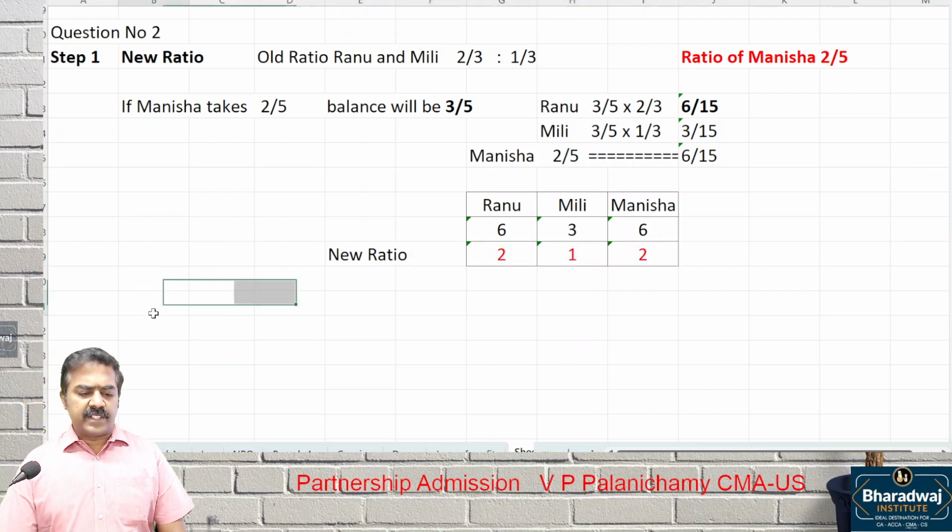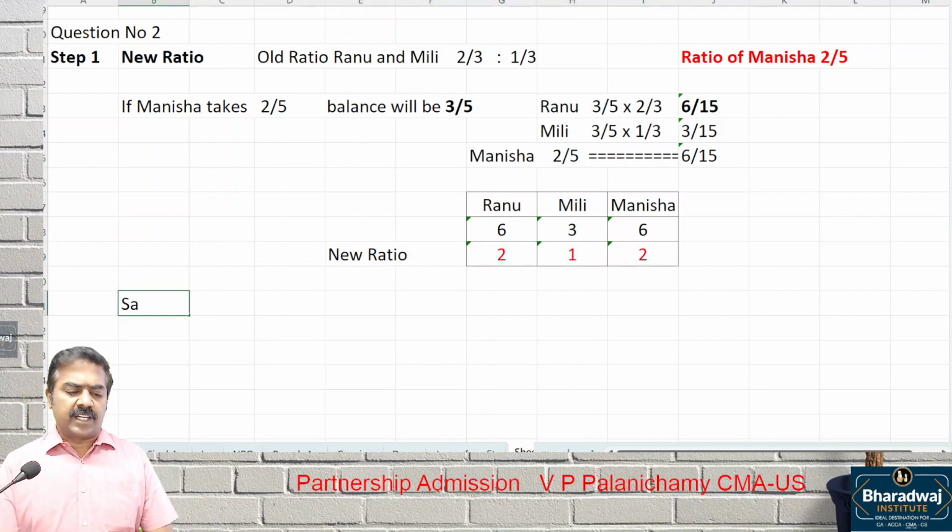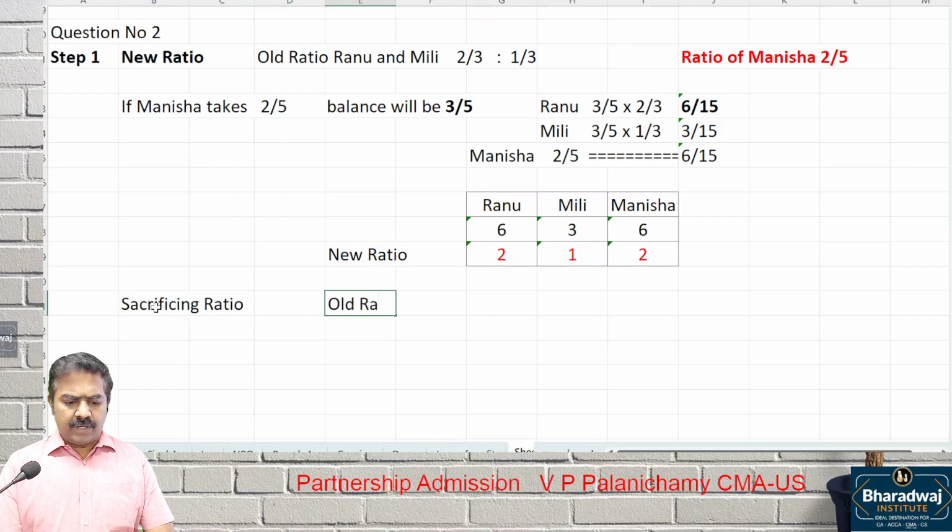We want sacrificing ratio. How to work out sacrificing ratio? Old ratio minus what? New ratio.